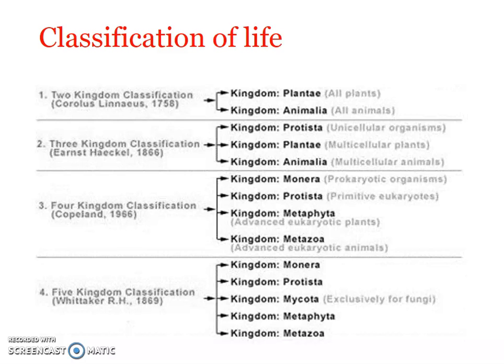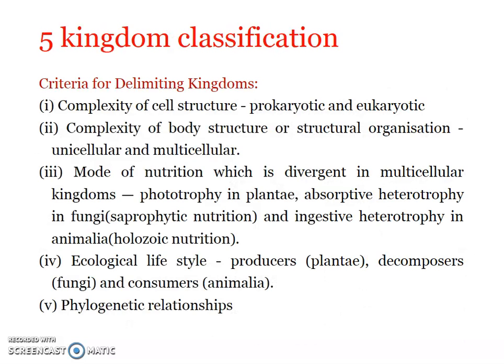Okay, so actually Whittaker came up with the five kingdom classification, and he elevated fungi to an independent kingdom status, and he provided a separate kingdom for bacteria and cyanobacteria under Monera. So the five kingdoms were these five. Okay, and this scheme of classification was accepted by most of the biologists and was followed for a longer period of time. Now, what were the bases of classification?